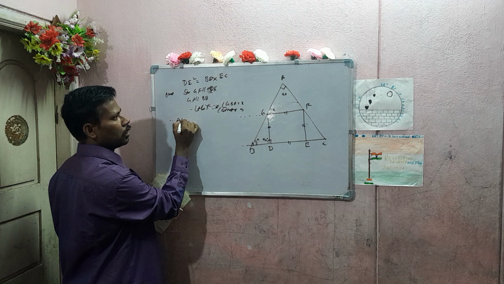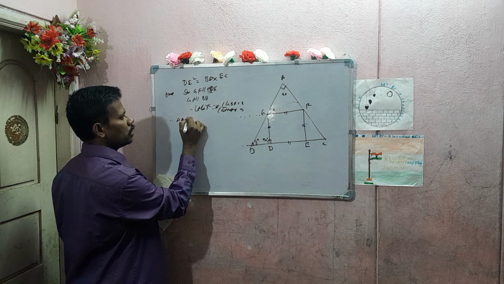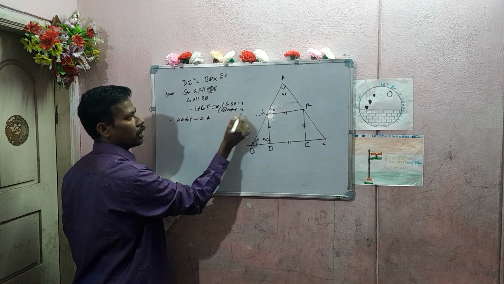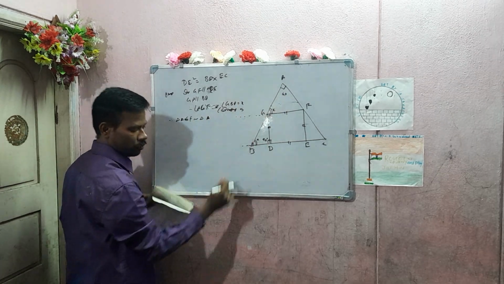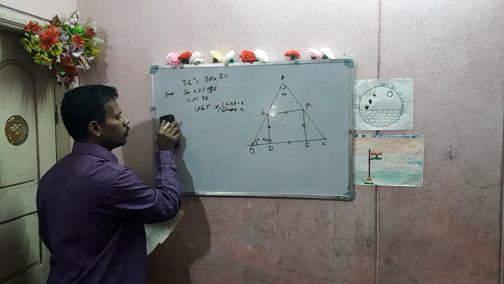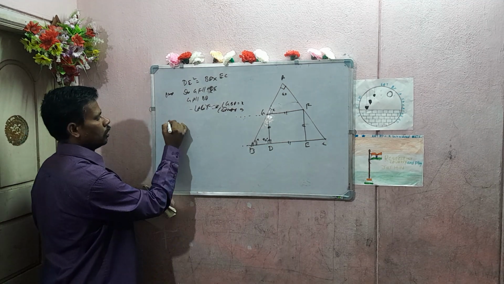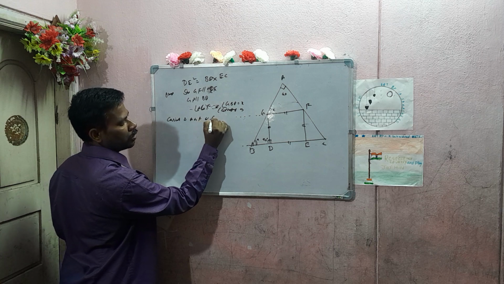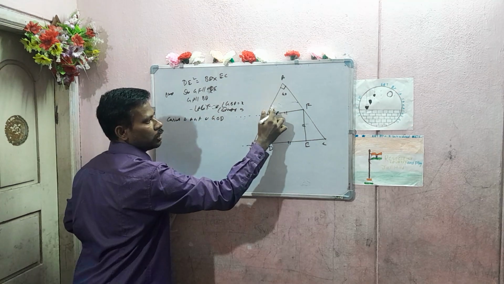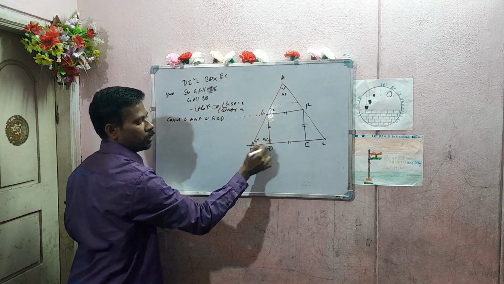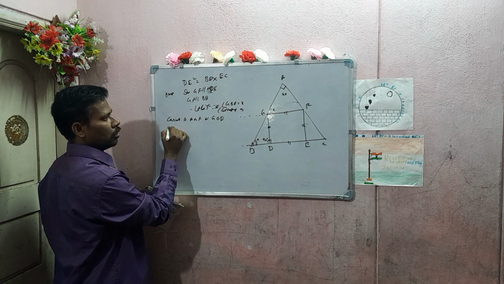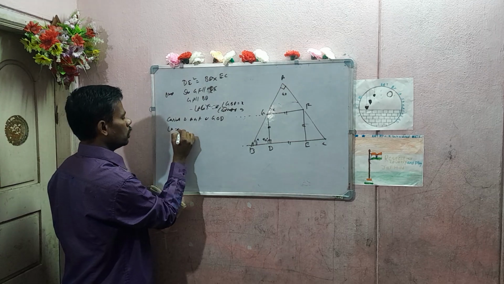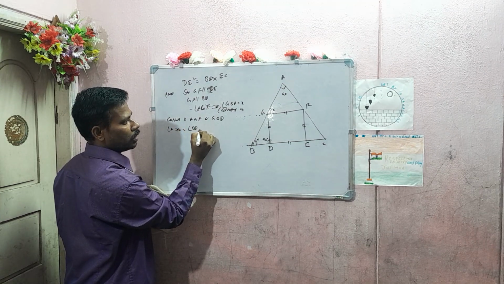Therefore, triangle AGF is similar to triangle DGB. Letters should coincide. Consider triangles AGF and GBD. Angle A is equal to 90 degrees, that is equal to angle BDG.